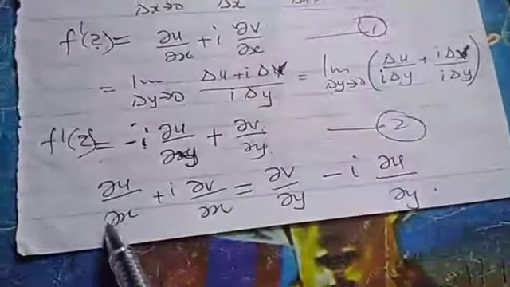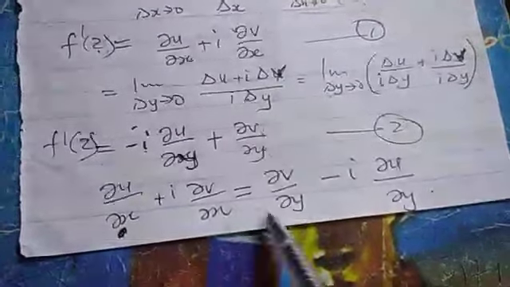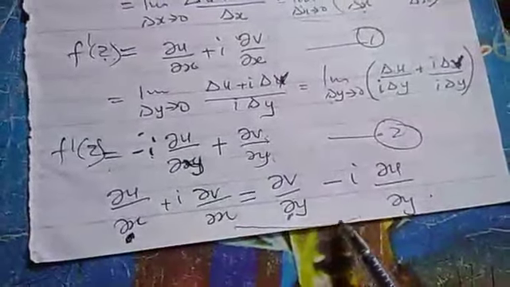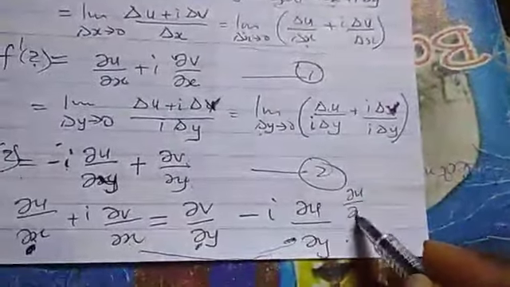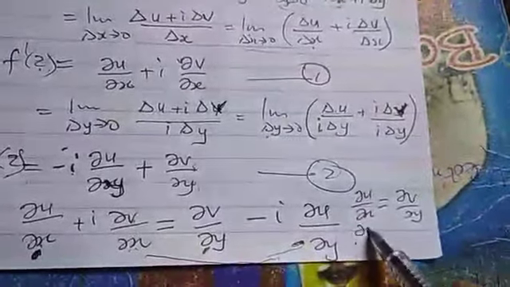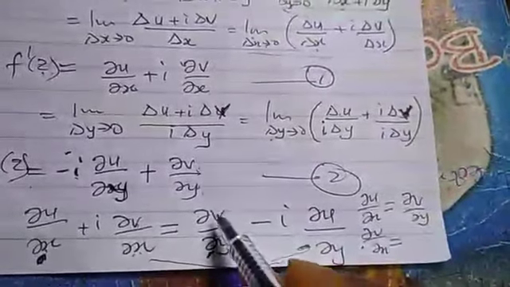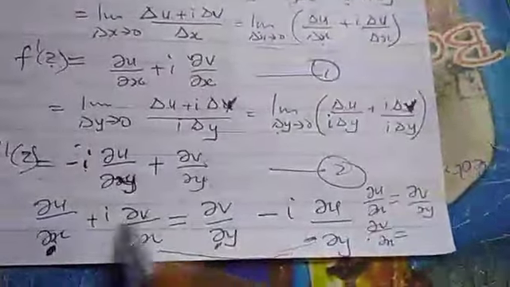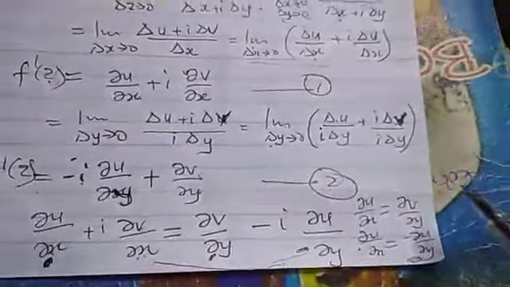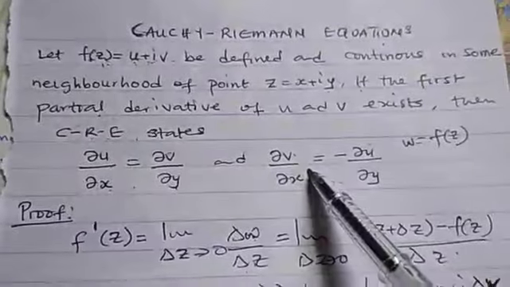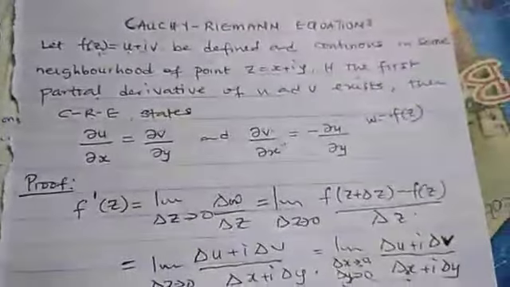From this place we equate the real part to real part, and the imaginary part, we compare them. So we will now see that u ds must be equal to v dy. Also v dx must be equal to what we have here. You can see the i is cancelled. This will be minus u dy, and this is called the Cauchy-Riemann equation. That is what we have here. So we have proved it.